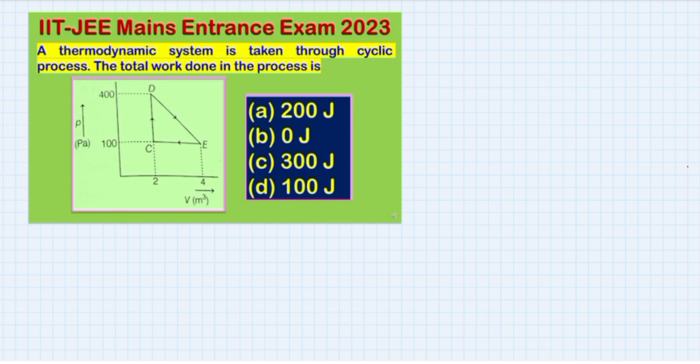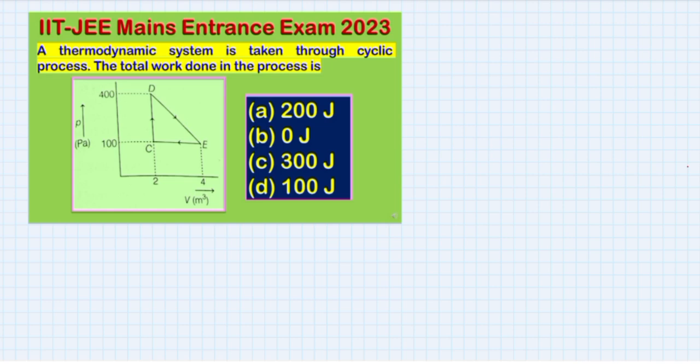A thermodynamic system is taken through a cyclic process. The total work done in the process is... So there is some thermodynamical system, and it performs work in a cyclic manner.